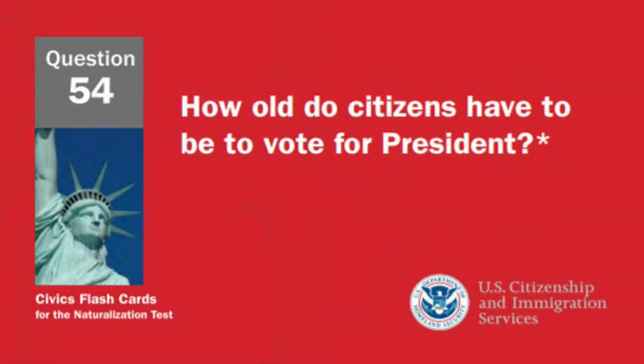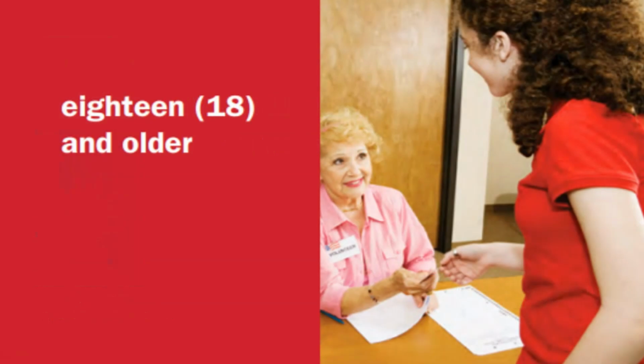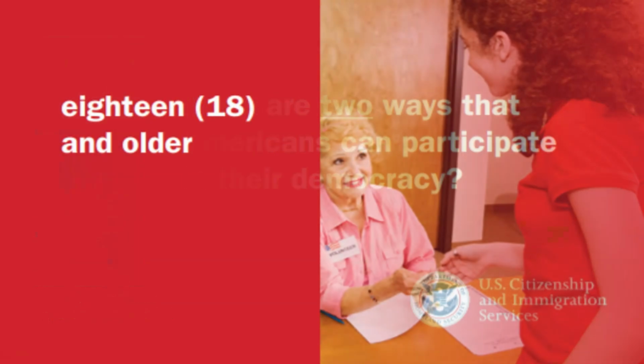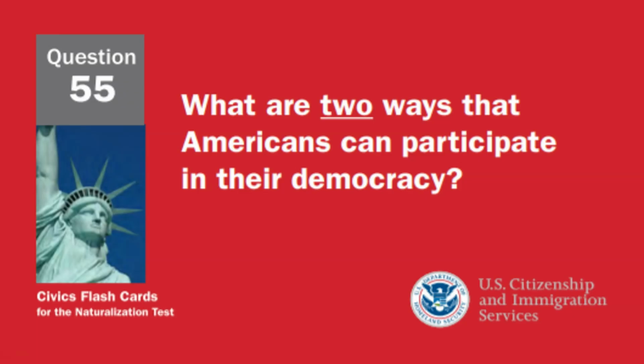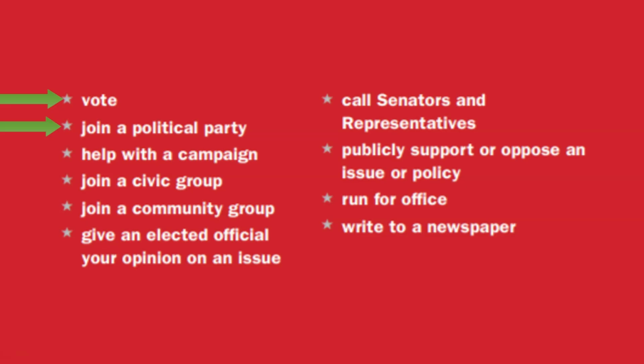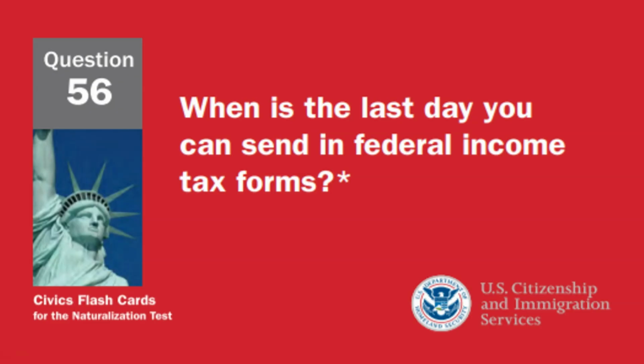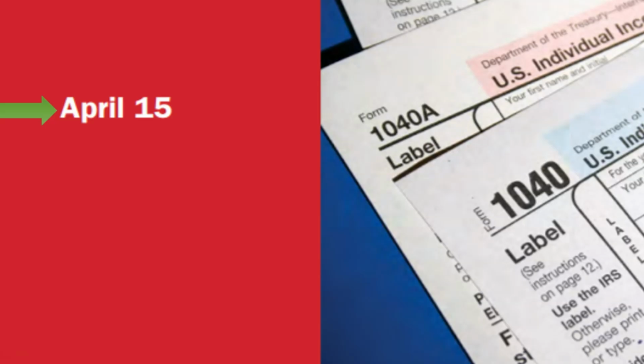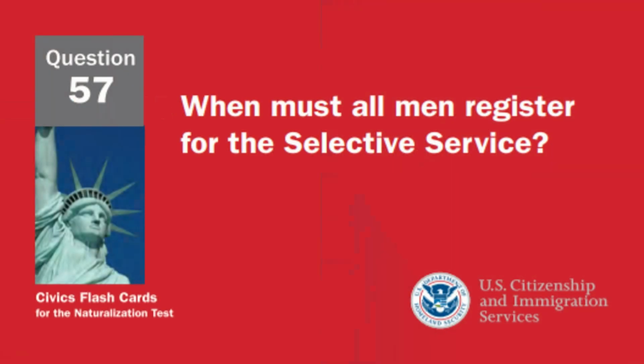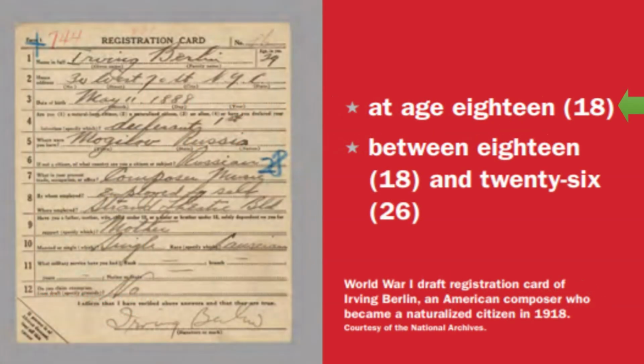How old do citizens have to be to vote for president? 18 and older. What are 2 ways that Americans can participate in their democracy? Vote and join a political party. When is the last day you can send in federal income tax forms? On April 15th. When must all men register for the Selective Service? At age 18.